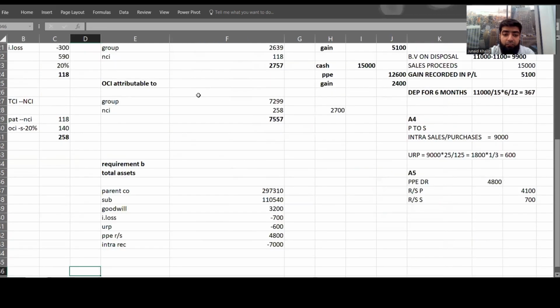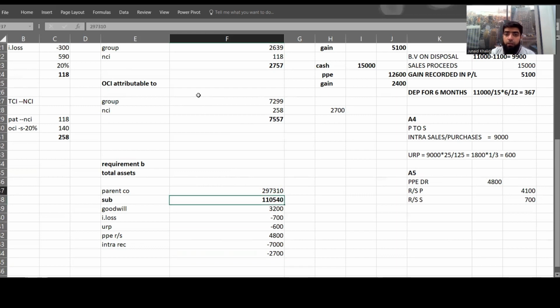The assets of a subsidiary company that are already given in the question are overstated by 2,700. It means there should be an adjustment made. There should be an adjustment in the assets of a subsidiary company, which means the assets should be reduced by 2,700.